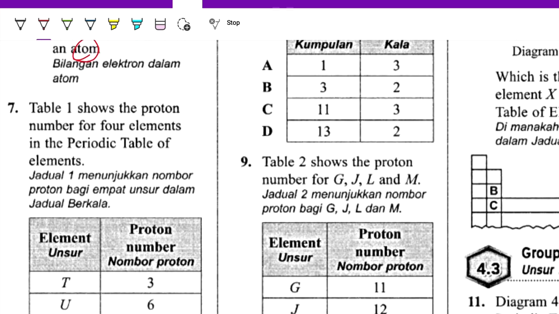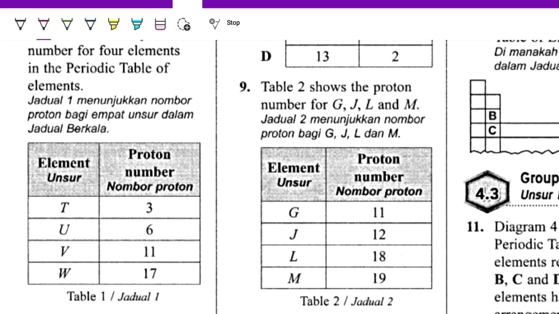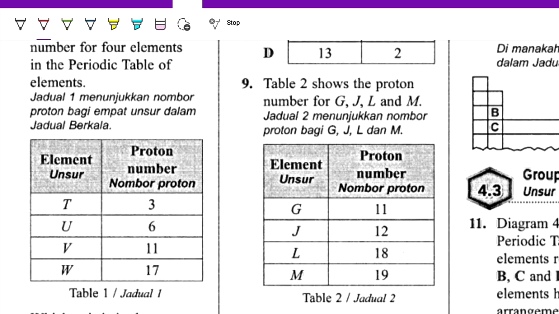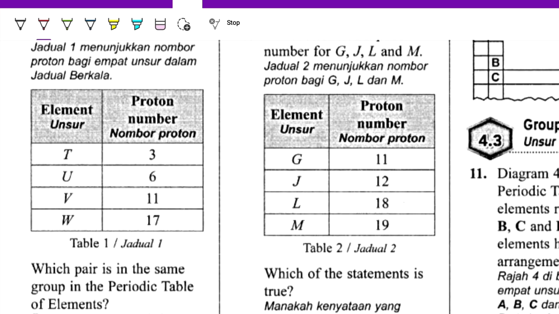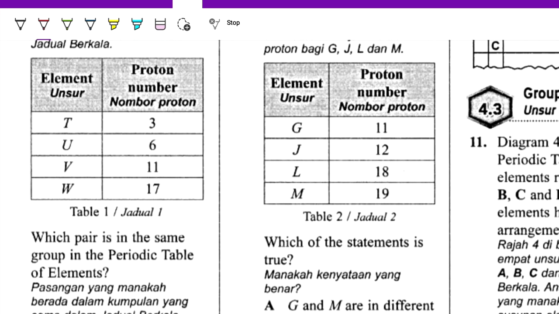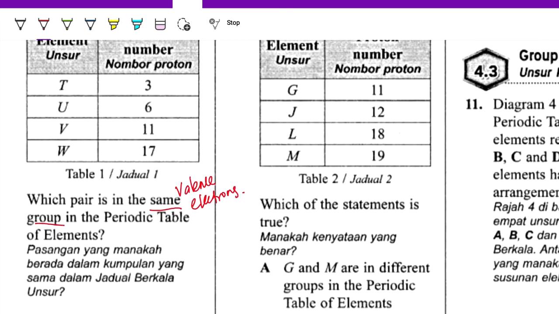Okay, 7. The table shows the proton number for 4 elements in the periodic table. T, U, V, W. Proton numbers 3, 6, 11, and 17. So which pair is in the same group of the periodic table? If same group, we have to find the same valence electrons. So we have to write the electron arrangements first.